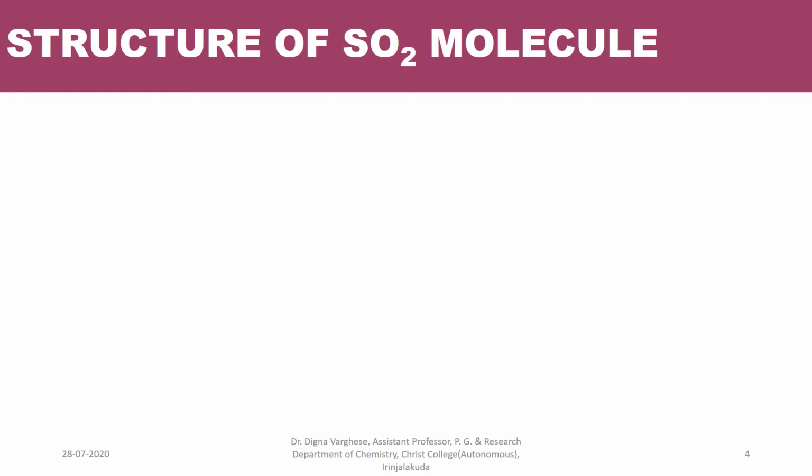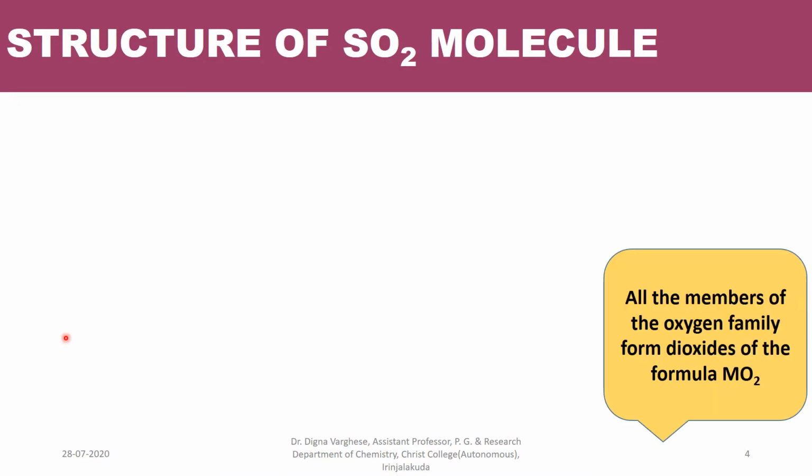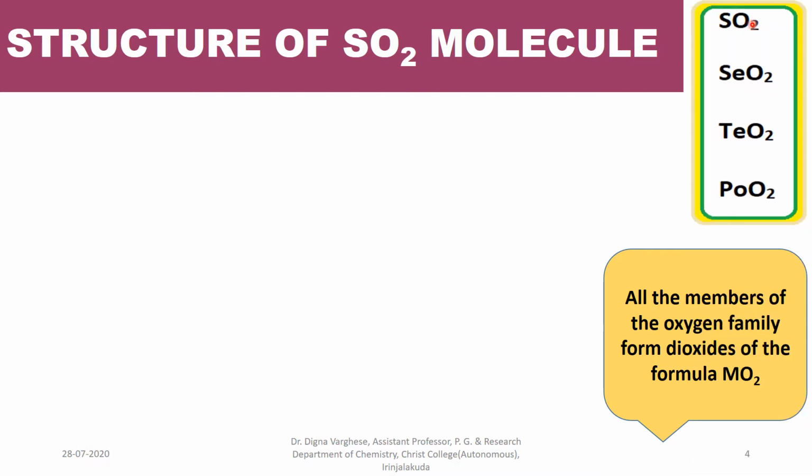Structure of sulfur dioxide molecule. All the members of the oxygen family form dioxides of the general formula MO2, where M is sulfur, selenium, tellurium or polonium. They are sulfur dioxide, selenium dioxide, tellurium dioxide, polonium dioxide. So the members of the oxygen family form dioxides.